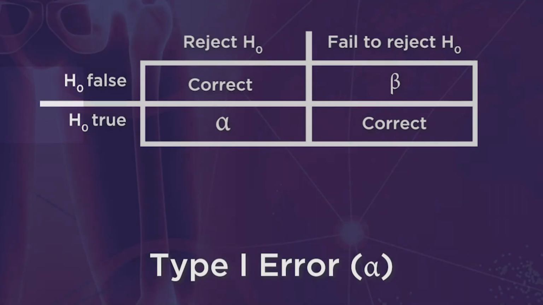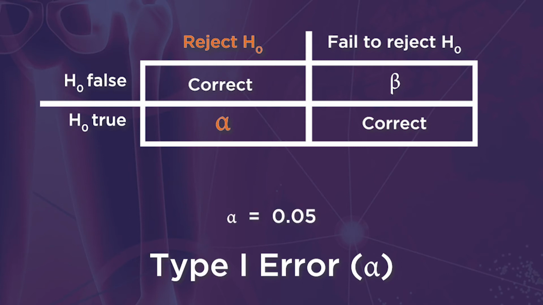Let's talk about type 1 error. Type 1 error is the error of rejecting the null hypothesis when it is true. Type 1 error would lead to the conclusion that a difference between groups exists when in reality there is no difference. To control for the likelihood of this error, the level of significance of the test is set prior to beginning the data analysis. The probability of a type 1 error, or alpha, is typically set to 0.05 or 5%.